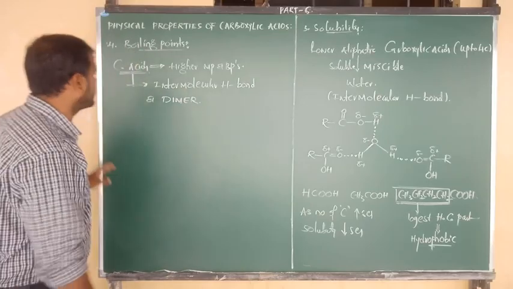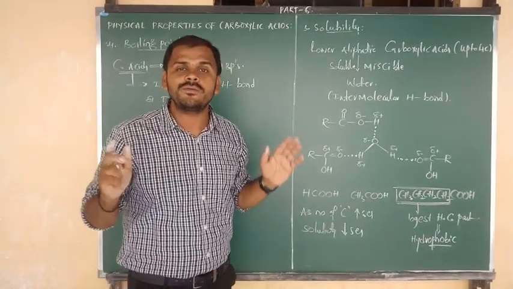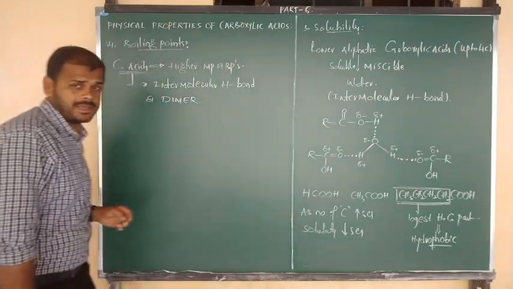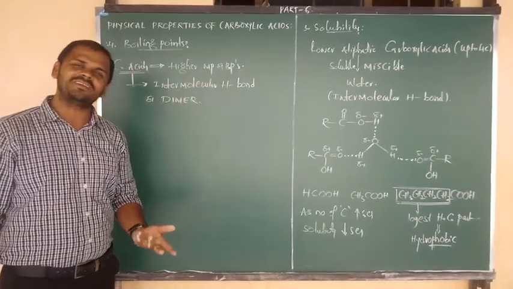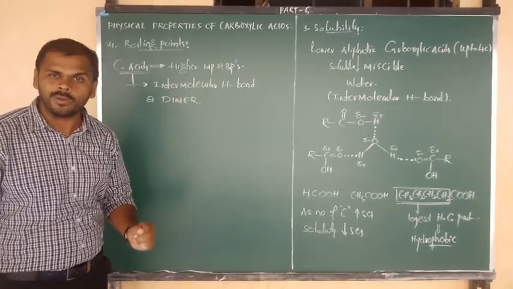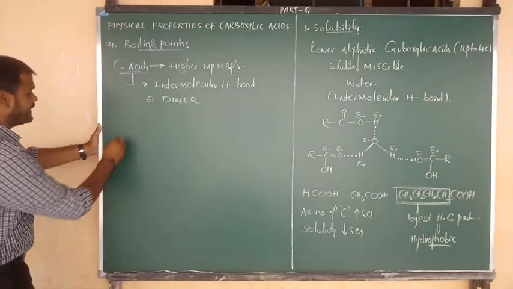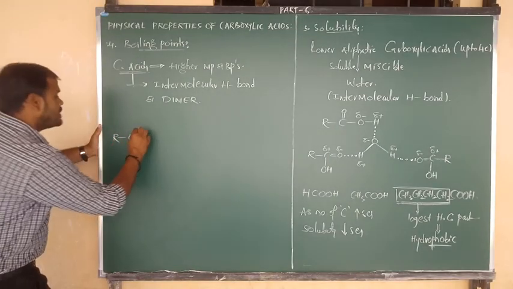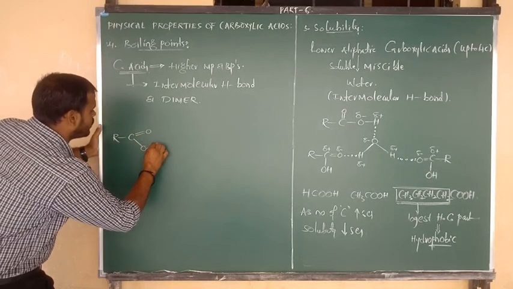Dimer means it contains 2 moles of carboxylic acids. Between the 2 moles, we have to form the intermolecular hydrogen bond. Let me consider the first mole of carboxylic acid: R bonded to C, C double bond O, and connected to OH.